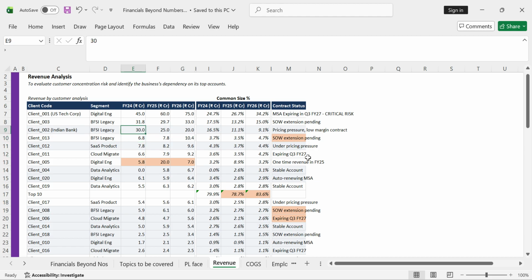For example, client number 2, 30, 25 and 20 million. What is happening over here? This is the biggest client. This is the third biggest client, what we can see from here, right? It's concentrating around 16%, 11%, 9% in all the 3 years, but the revenue has been declining over here.